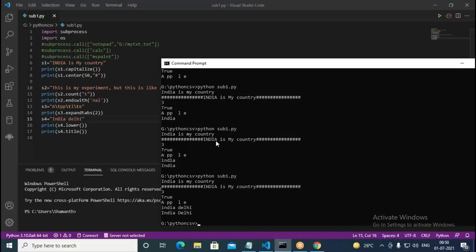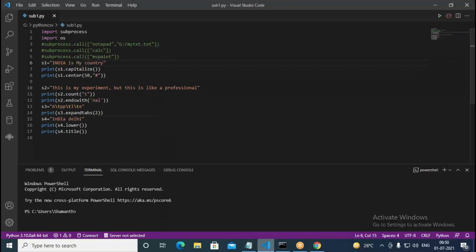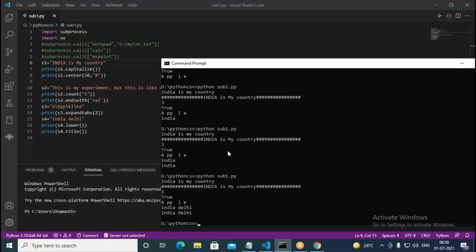See here, "India is my country." In this, what is happening? Except I, all are actually lowercase. But in the given string, the first word is completely uppercase, the second word is lowercase, but the third word, the first letter is uppercase. In "my", M is uppercase. But when you go with capitalize, it is converting even "my" into lowercase. So that is what capitalize does.